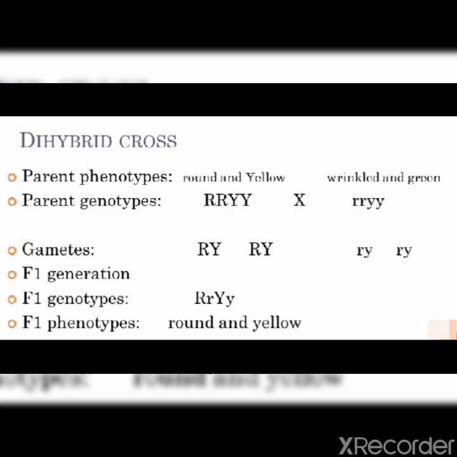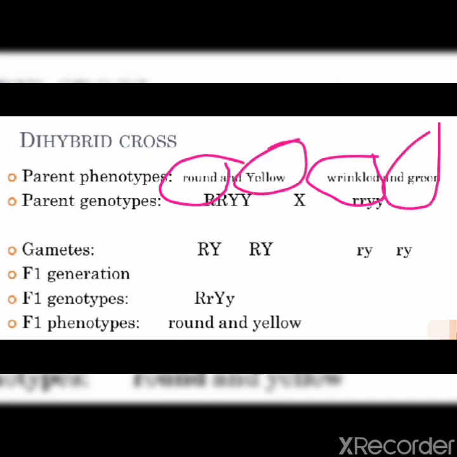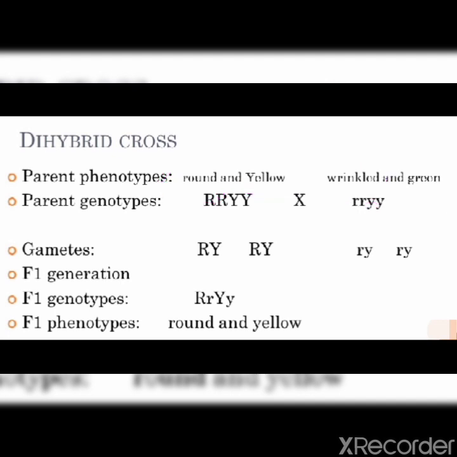For the shape of the seeds, he took one plant with round shape and one with wrinkled shape. And for the color of the seed, he took yellow and green. Clear? So the dominant characteristics were the round and yellow seeds, and the recessive ones were the wrinkled and green seeds.